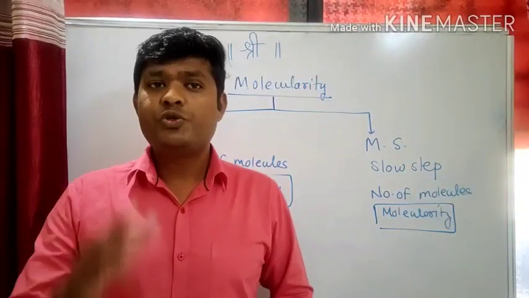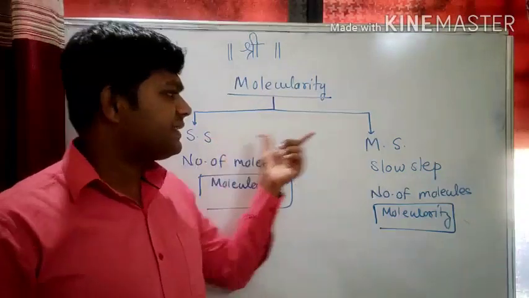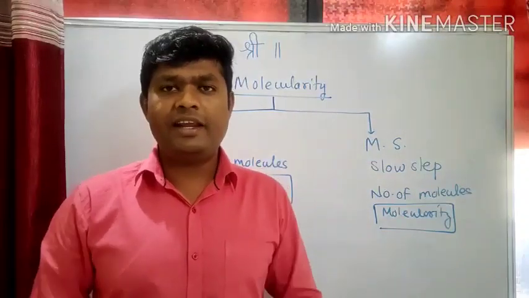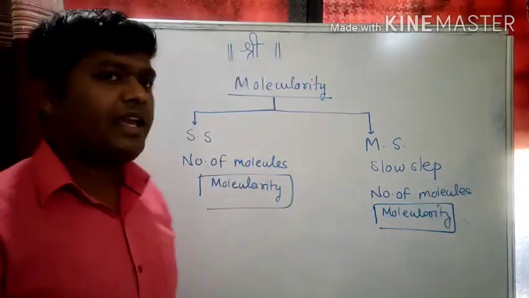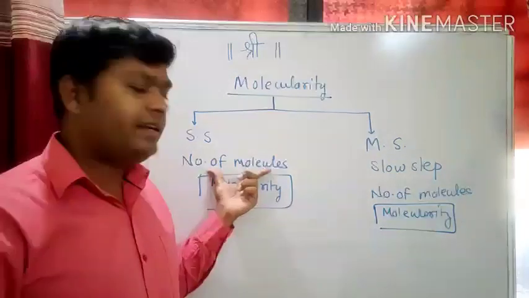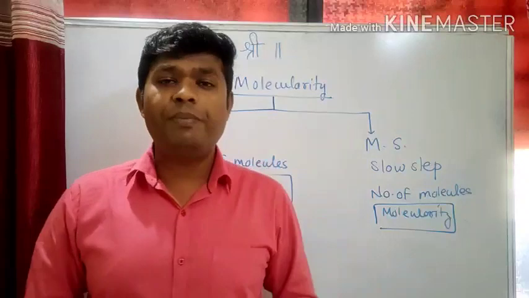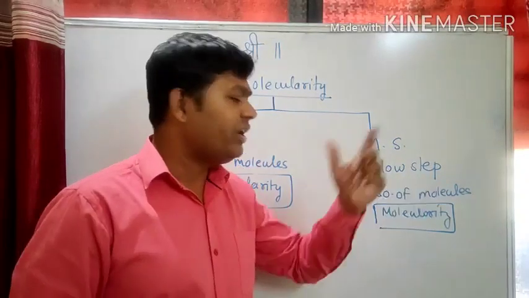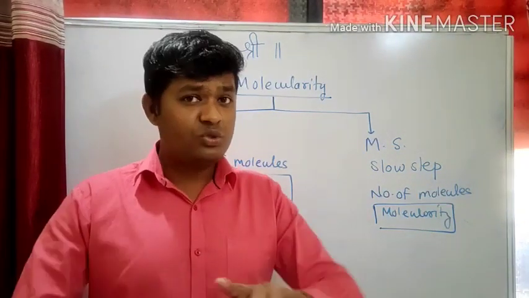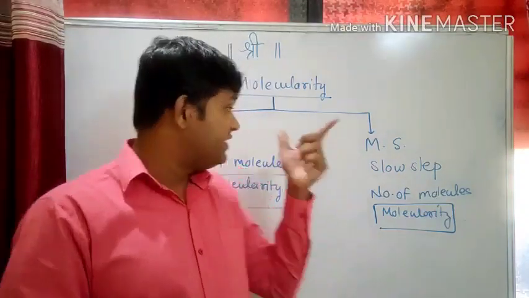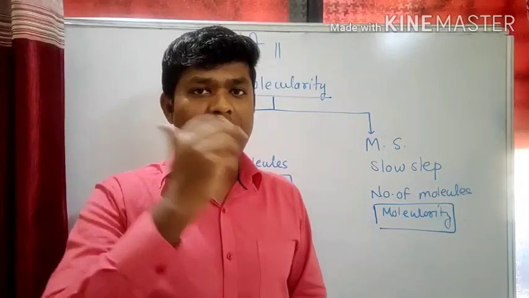Friends, again I am repeating, to predict the molecularity clearly, first of all, you have to predict whether the reaction is a single step or a multi-step reaction. Once you have predicted that, you can predict the molecularity of the reaction. For a single step reaction, the number of molecules involved in that reaction will be the molecularity of the reaction. And for a multi-step reaction, first of all, you have to predict which is the slow step of the reaction, and by looking at the slow step, see the number of molecules involved in that step, and that will be the molecularity of the reaction. So this is the difference between single step and multi-step reaction. Let us simplify the concept by taking proper examples.